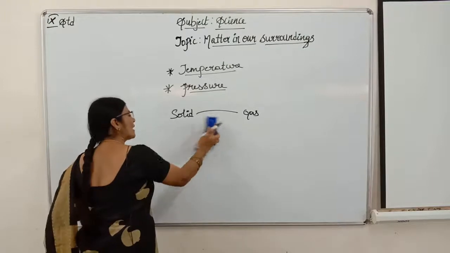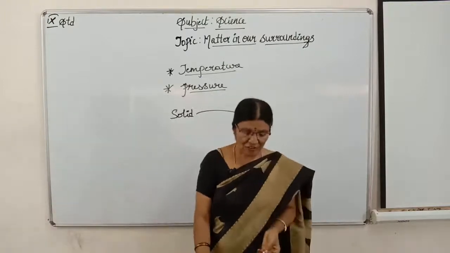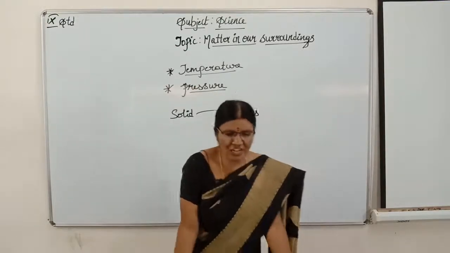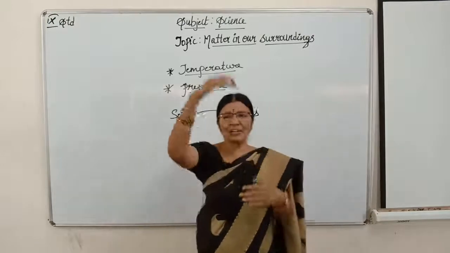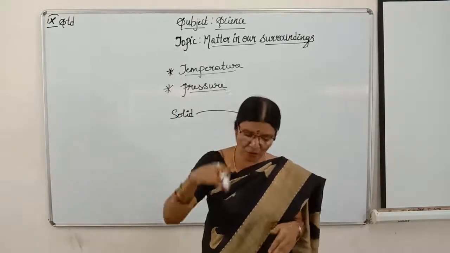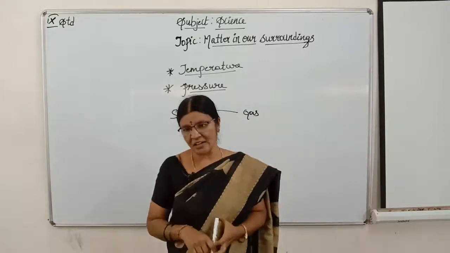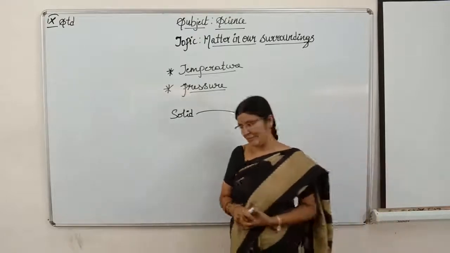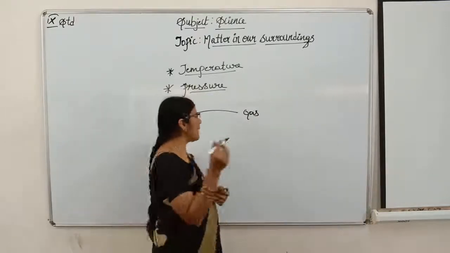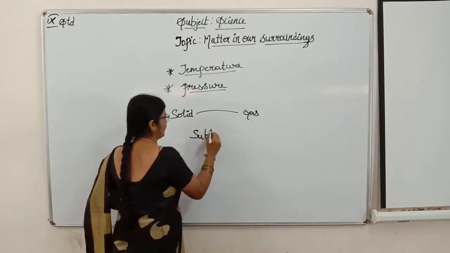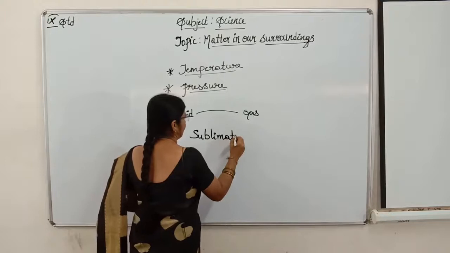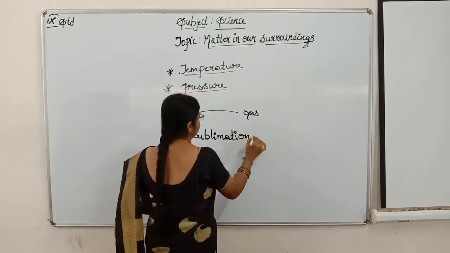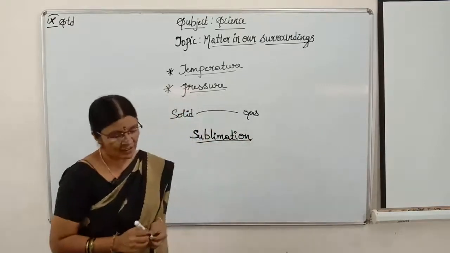How? In our day-to-day life, we come across this. There are examples, children. What is this? A change of state from solid directly to gaseous state without changing into liquid state is called sublimation. Children, it is called sublimation. Very, very important, children. I'll tell you.